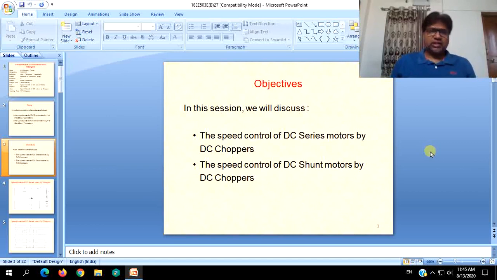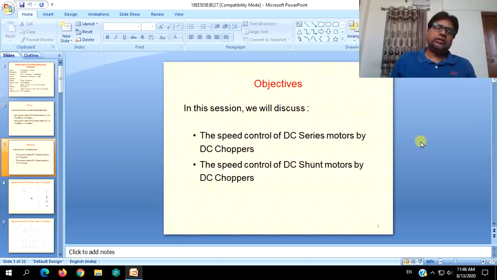But when it comes to DC chopper control of DC drives, it is somewhat easier and less cost when it comes to DC series motor speed control. That is why we will discuss the speed control aspect by DC choppers for DC series motors first, then we will apply that for shunt motors also.